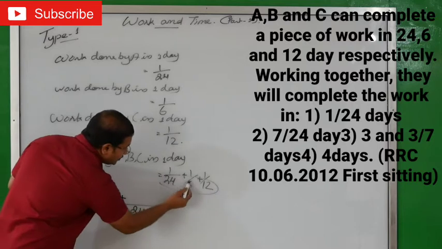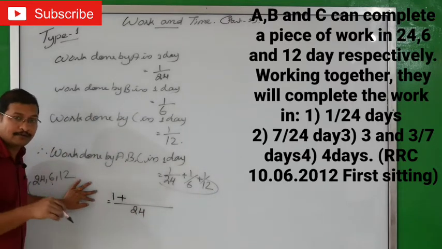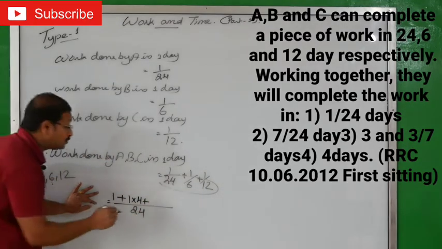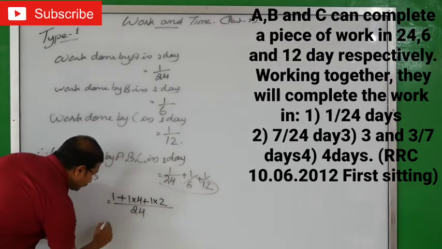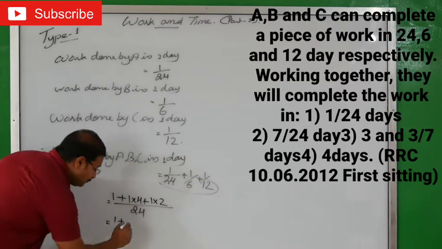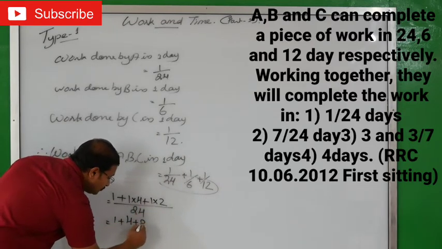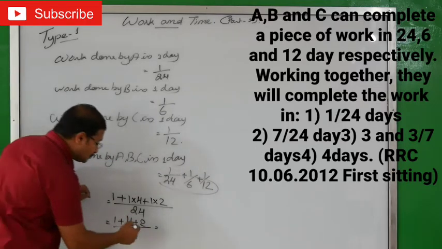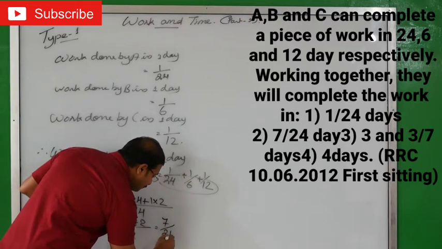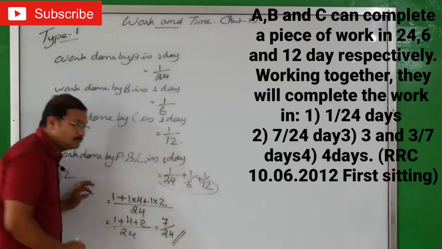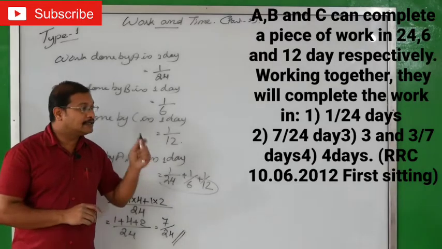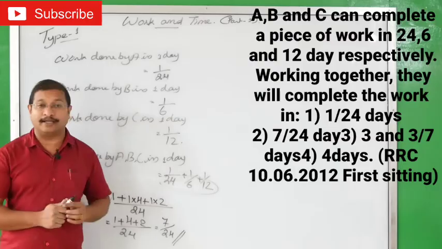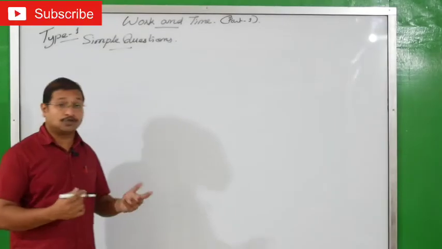Plus, now 6 into how much will you get 24? 6 fours are 24, so 1 into 4. Plus 12 into how much will you get 24? 12 twos are 24, so 1 into 2. So we got 1 plus 4 ones are 4 plus 2 ones are 2 by 24, which equals, 4 plus 1 is 5, plus 2 is 7. That means 7 by 24 days. So your right option is 2, that is 7 by 24 days. Let's see the next question.